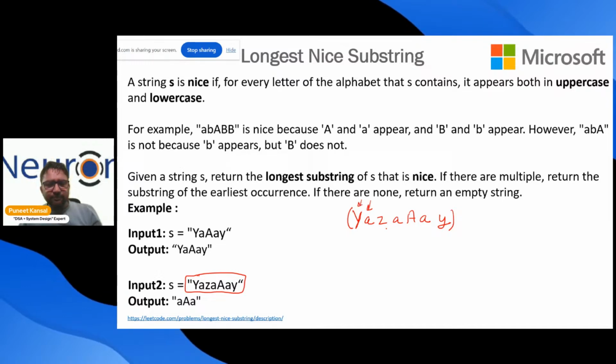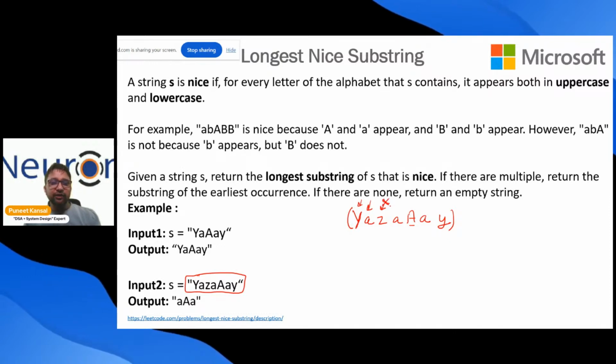The next character is A. So I ask, small a, do you have it? Then this capital A says that I'm here, I'm present. So I will say okay, you can be part of my substring. You can also be part of my substring. I ask Z then, Z, do you have your counterpart capital Z? Then Z immediately starts crying that okay, there is no one who is my friend over here.